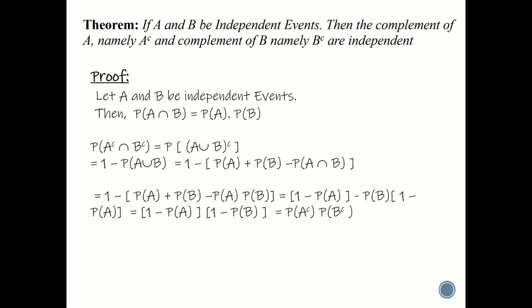That is equal to 1 minus P of A plus P of B into 1 minus P of A. That is, first two terms we are combining and third and fourth terms we are combining. So we get 1 minus P of A into 1 minus P of B. That is equal to P of A complement into P of B complement. That is, we have proved that P of A complement intersection B complement equals P of A complement into P of B complement. That means A complement and B complement are independent to each other. Similarly, we prove A and B complement are independent to each other and B and A complement are independent to each other.